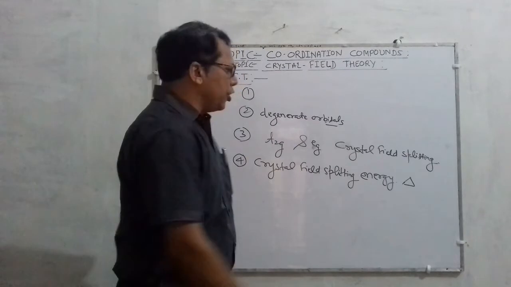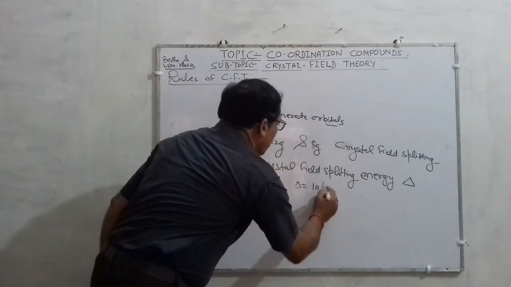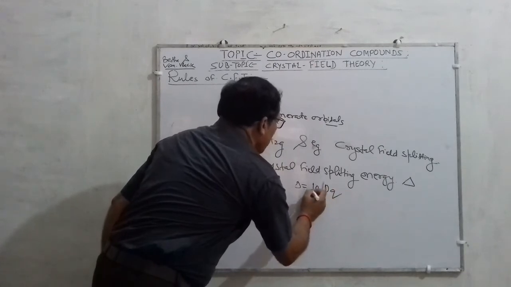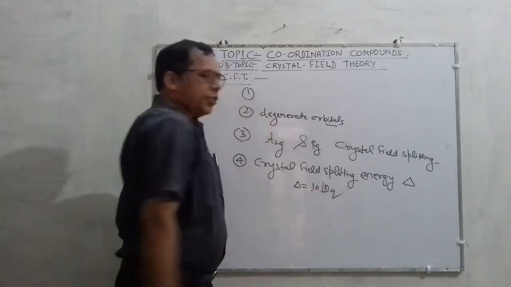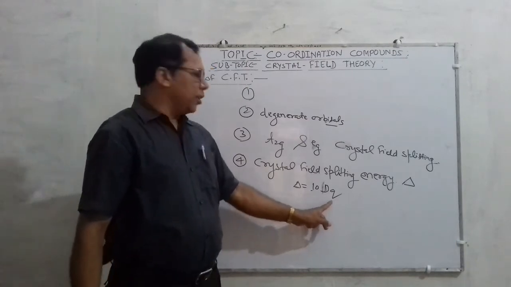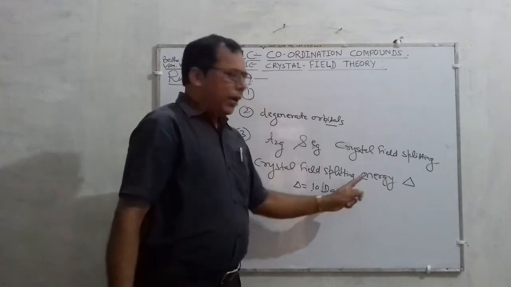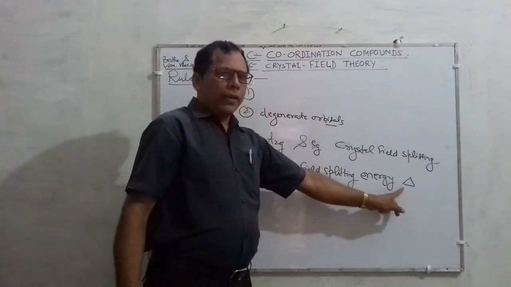And its value is taken as 10 Dq. Must remember, its value is taken as 10 Dq, and Dq is the unit of CFSE, crystal field splitting energy, and it is generally denoted by delta.